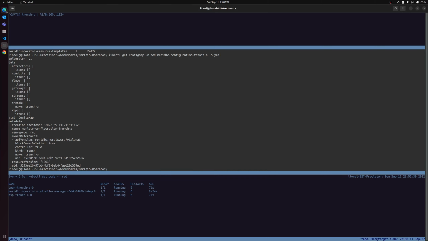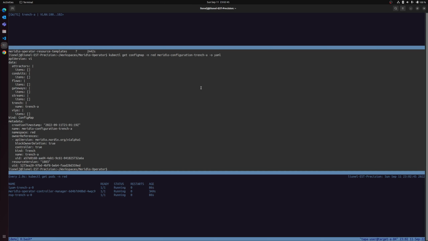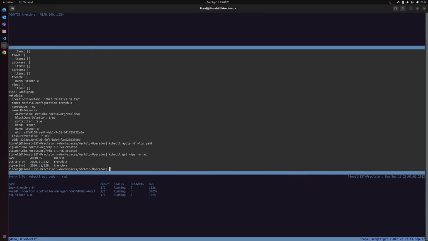When deploying the VIP custom resource, no new resource is installed in the cluster. Only the config map is reconfigured. Now we are going to apply 2 new VIP addresses, one for IPv4 and the other one for IPv6. The VIPs are now deployed. So no new resource has been deployed while deploying the VIPs, but the config map has been reconfigured.